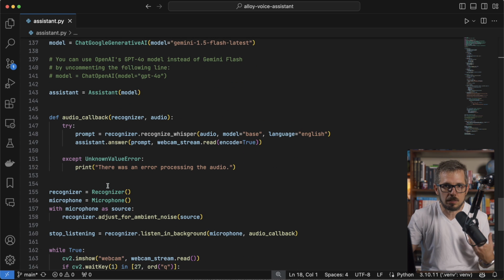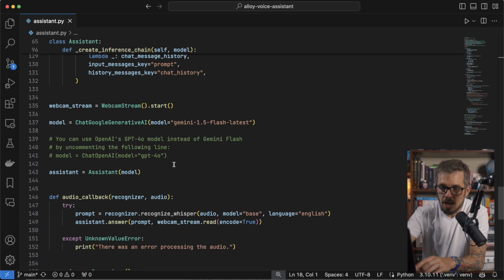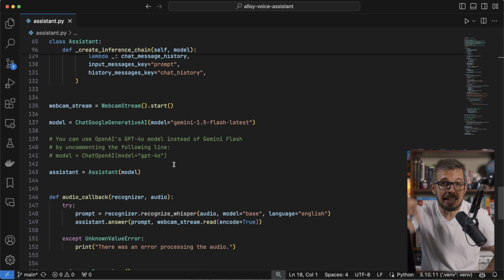Kidding aside, let's take a look at the code. Again, 160 lines of code. How hard could this be? All right, so just a single file. It's called assistant.py. You are going to get access to this code through a link that I'm going to post under this video, in the description of this video.